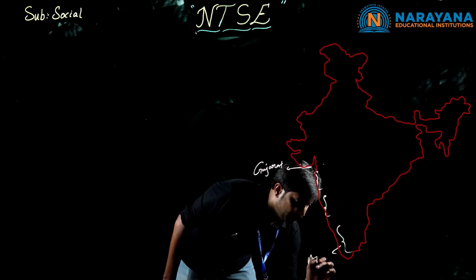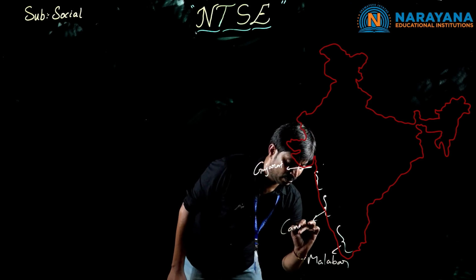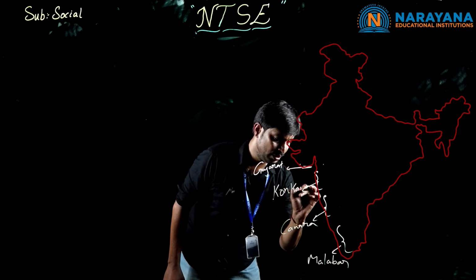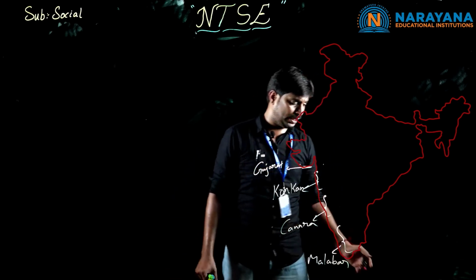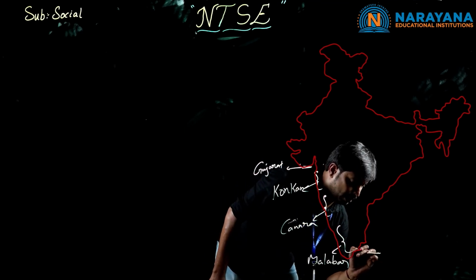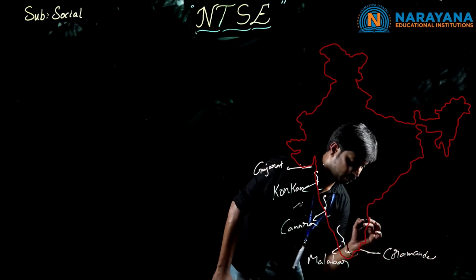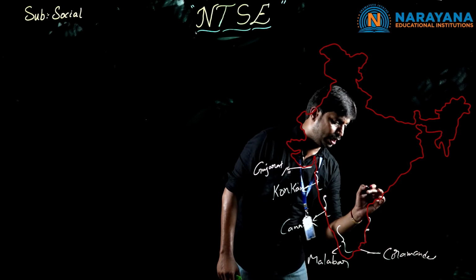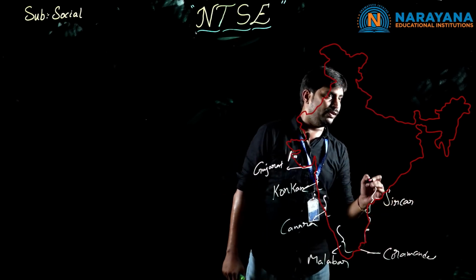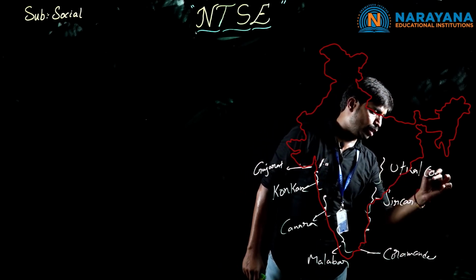Kerala, Malabar; Karnataka, Canara; Maharashtra, Konkan coast; and coming to the east part of the country, here we have Tamil Nadu, Coromandel coast. After Tamil Nadu we have Andhra Pradesh, that is the Sarkar or Sirkar coast, and if we go to Odisha, we have the Utkal coast.